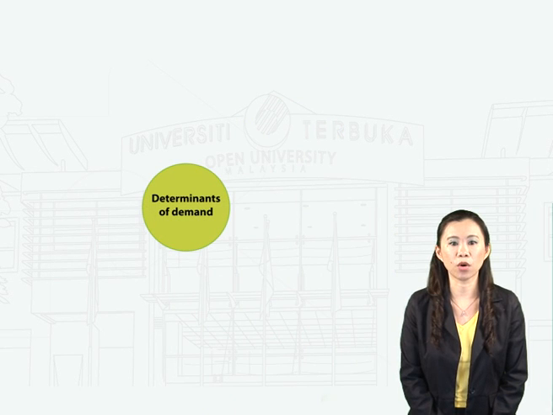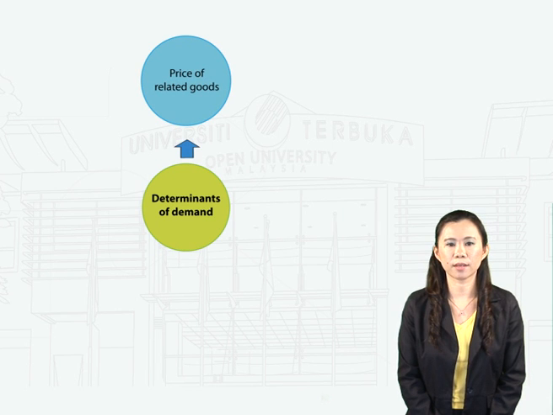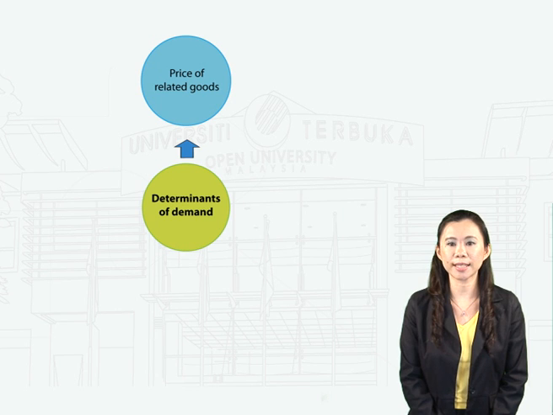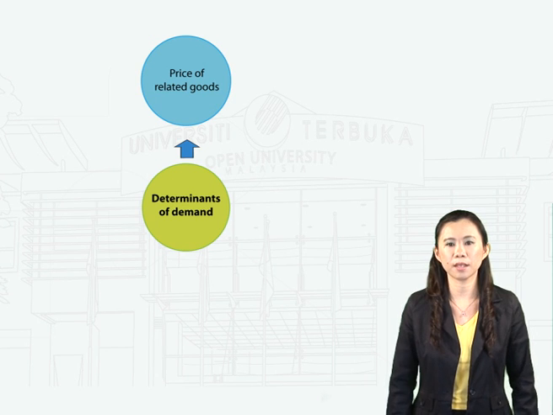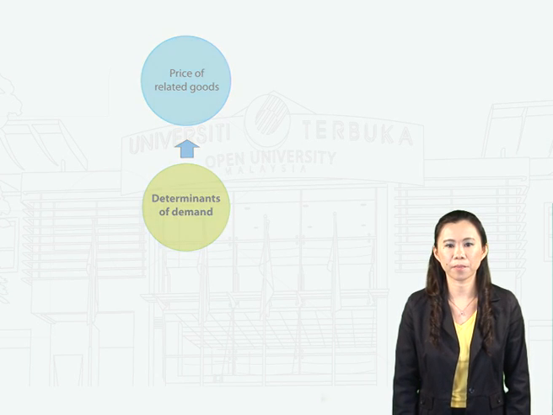After knowing the difference between demand change and change of quantity demanded, we will now look at the demand determinants in more detail. Price of related goods. The change in price of goods that are related to a commodity will cause shift in the position of demand curve.